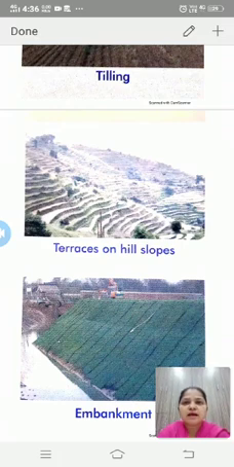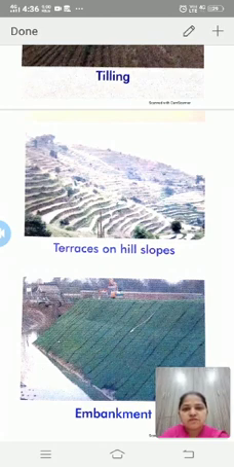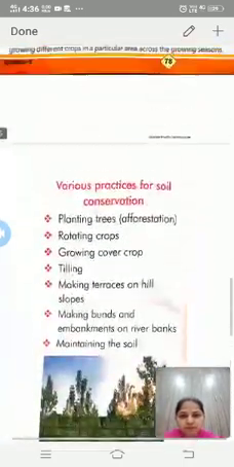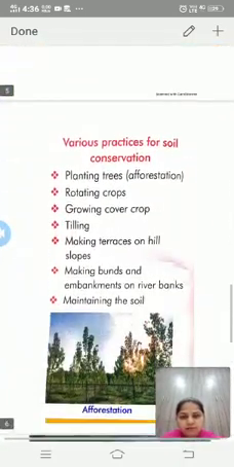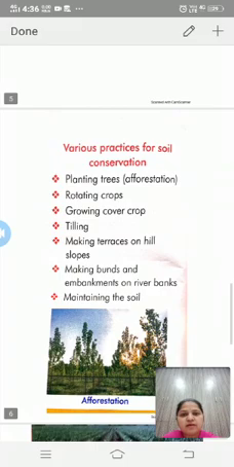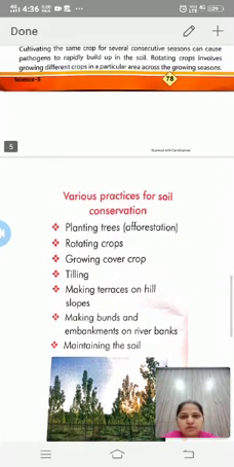The last one is maintaining the soil. Maintaining the soil by itself is perhaps the most effective means of soil conservation. So these were some methods to prevent soil erosion or conserve the soil.